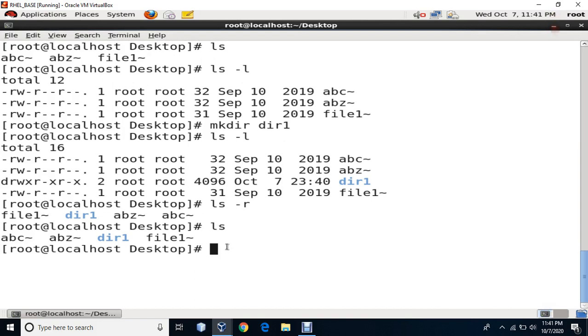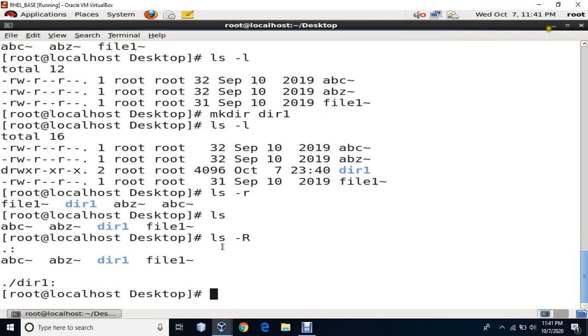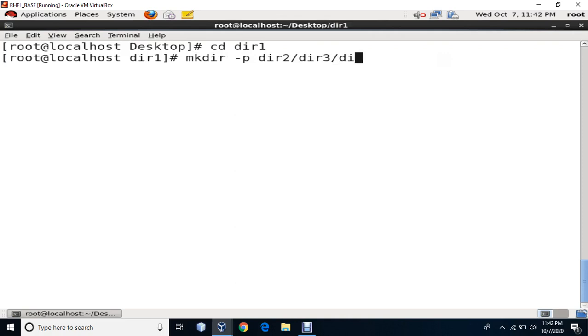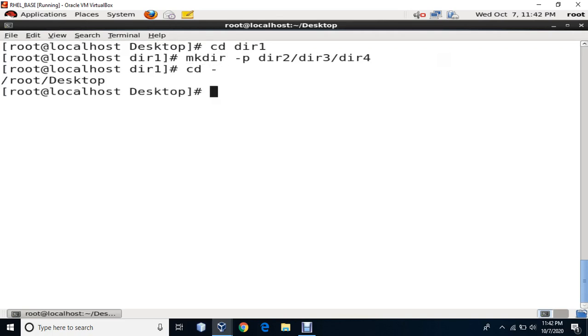If I want to see all the directories' contents, then in that case I'll write ls hyphen capital R. It is recursive, so it is going to show me recursively. Here only one directory is there, that is directory 1, and there is nothing inside that, so it can't show anything, right? So let's create something inside that directory. Let's change directory to directory 1 first, and then make directory 2, then 3, and 4 also, and I am going to say cd dash, it's going to take me to the last working directory, which is desktop.